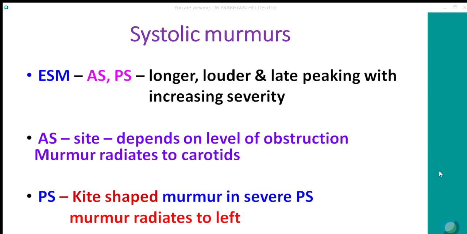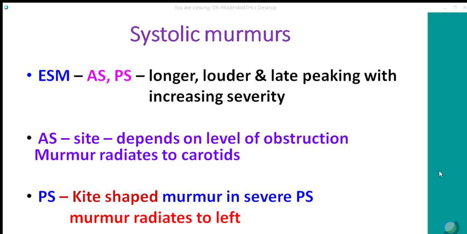So coming to ejection systolic murmur, this is seen in LVOT and RVOT obstructions. Here, the murmur becomes longer, louder, and late peaking as the severity of the lesion increases. In severe AS, in severe PS, the murmur is long, loud, and peaks in the second half of systole.